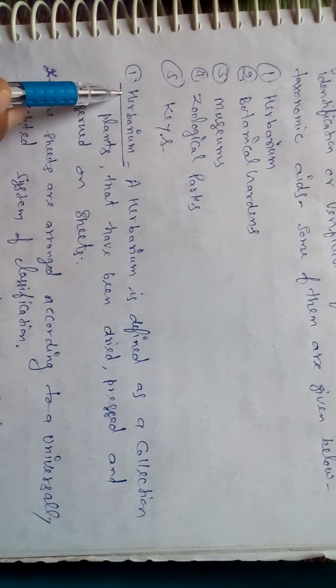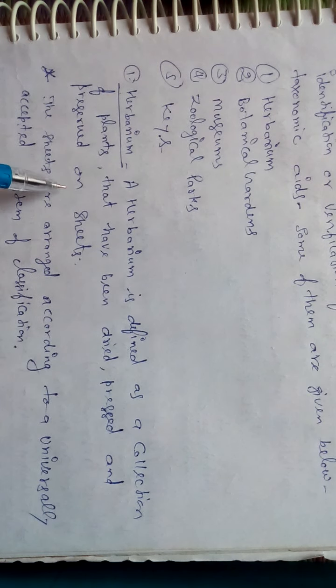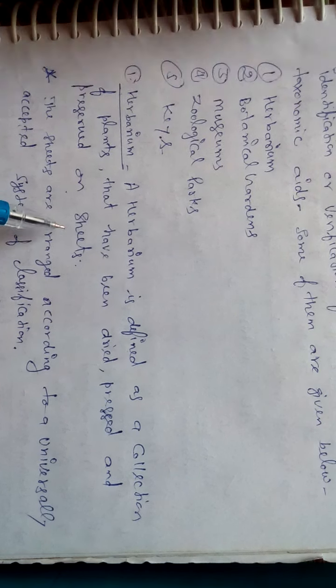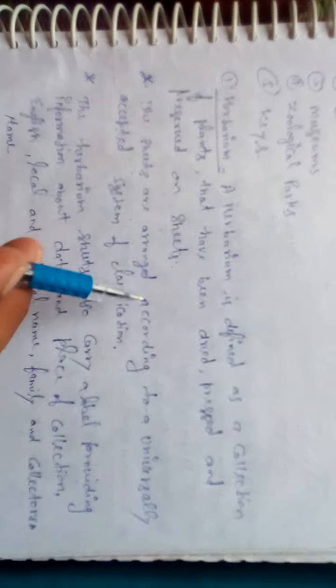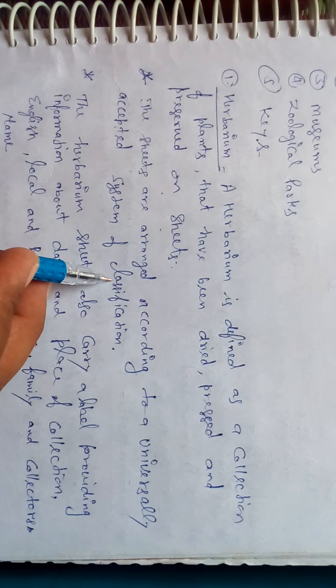Dear students, first point: herbarium. Herbarium is a defined collection of plants that have been dried, pressed and preserved on sheets. The sheets are arranged according to a universally accepted system of classification.